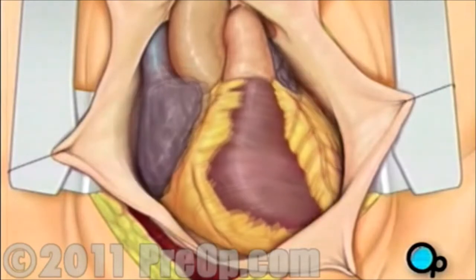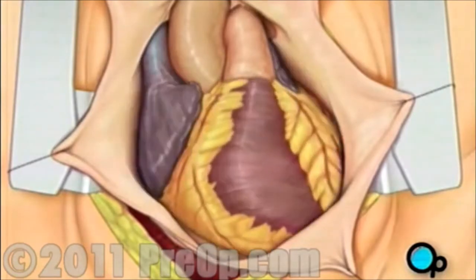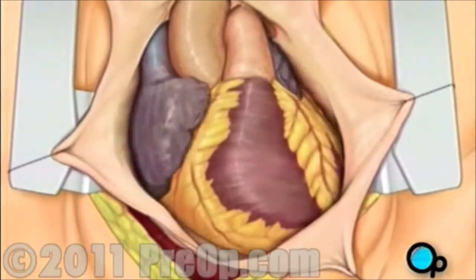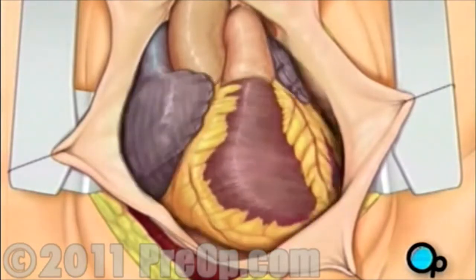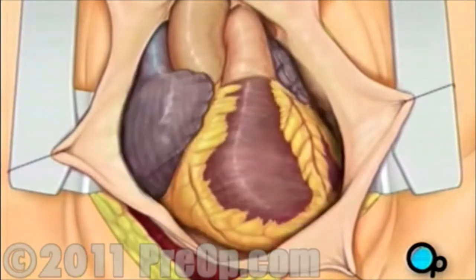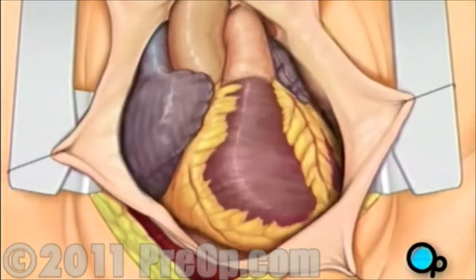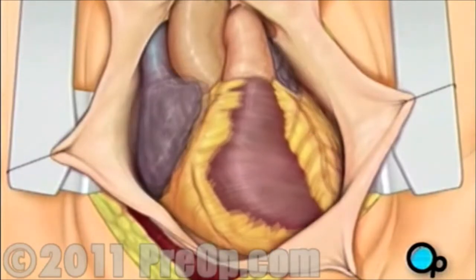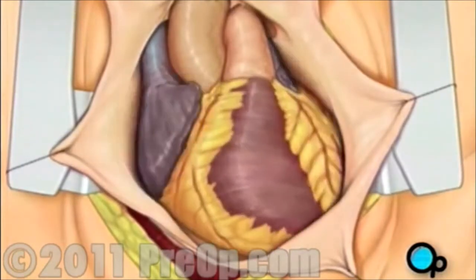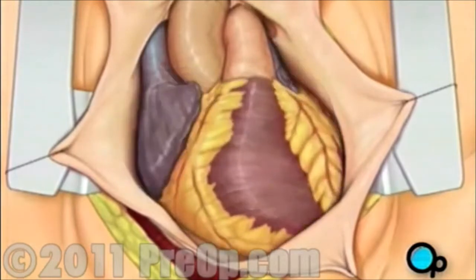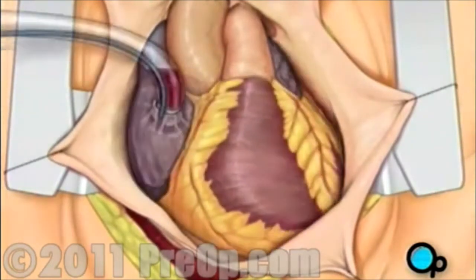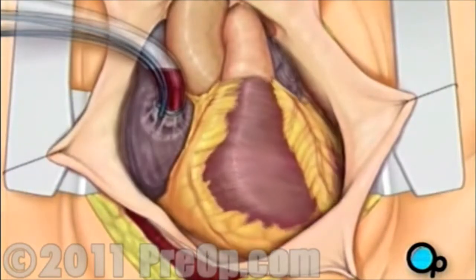A heart-lung machine takes over the job of circulating and oxygenating the blood so that your doctor will be free to stop your heart for the length of the operation. To connect the heart-lung machine, one tube is placed into the aorta, and a second tube is placed into the right atrium of the heart.